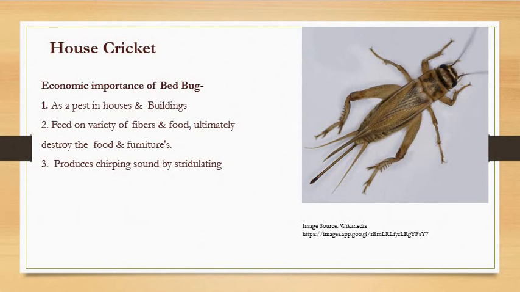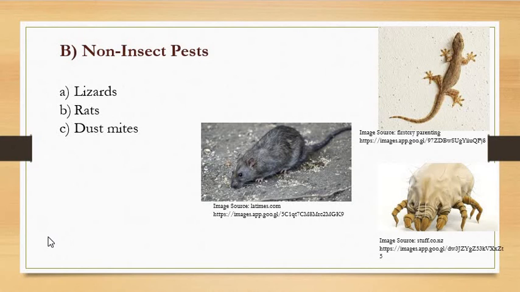And apart from that, some non-insect pests are also there, like lizards, rats, dust mites. All these are said to be non-insect pests. Why non-insect? Because they are not insects. And why are they treated as pests? Because somehow they are responsible for causing economic loss, economic damage, right?